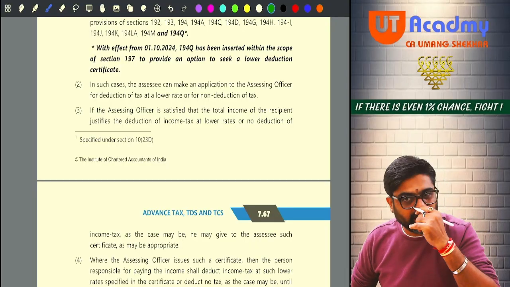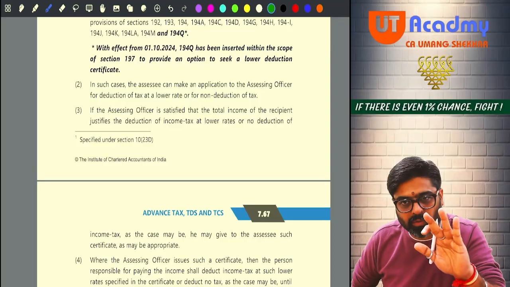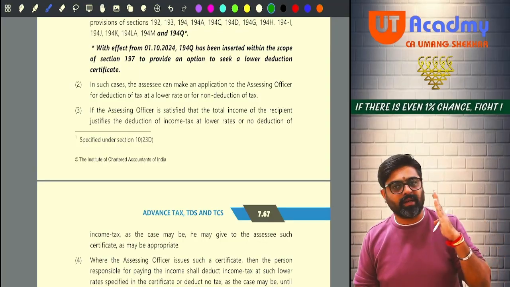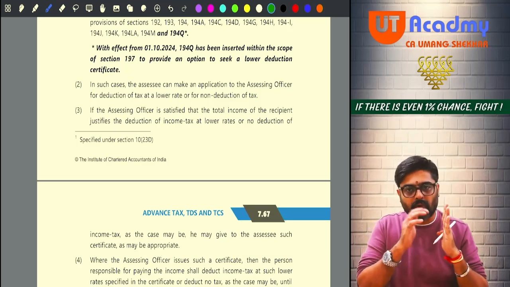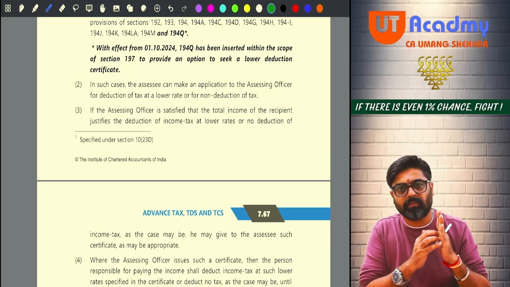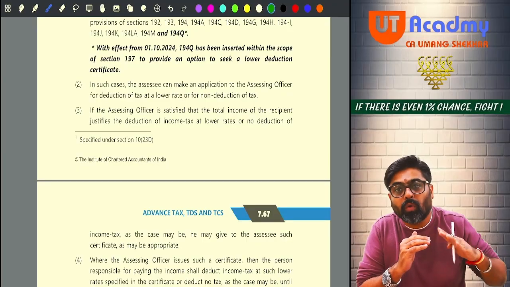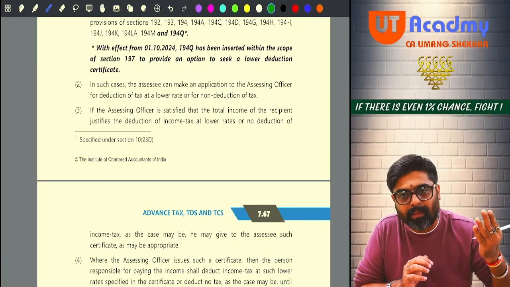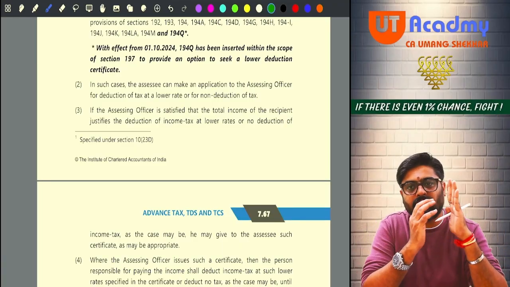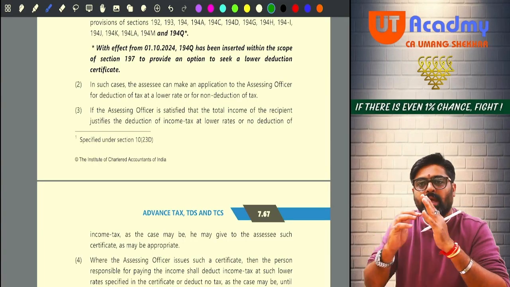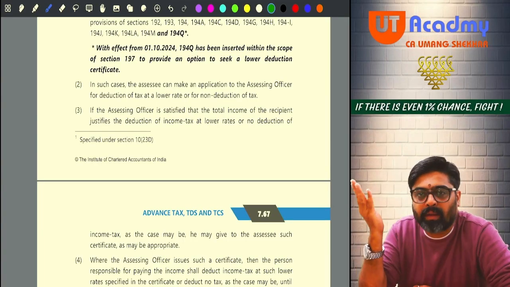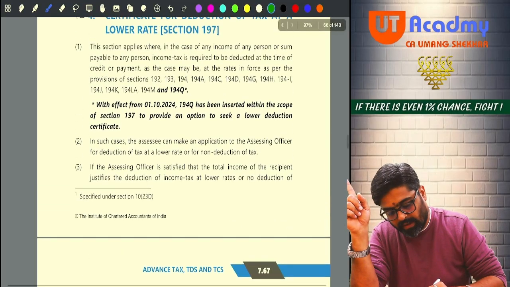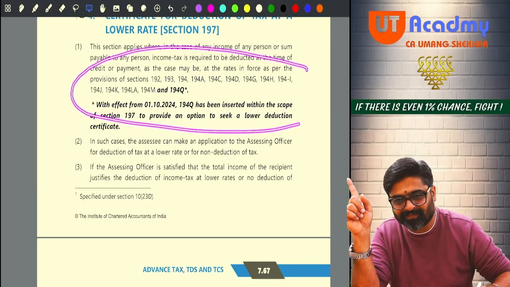Or even if the TDS is to be deducted, he says it has to be deducted at a lower rate. So my assessing officer issues a certificate for non-deduction or lower deduction of TDS, but that he will issue only after I make an application to him. Getting my point? So on my application, he will issue a certificate for non-deduction or lower deduction of TDS, and this certificate I can furnish to my payer who is making any of these payments.